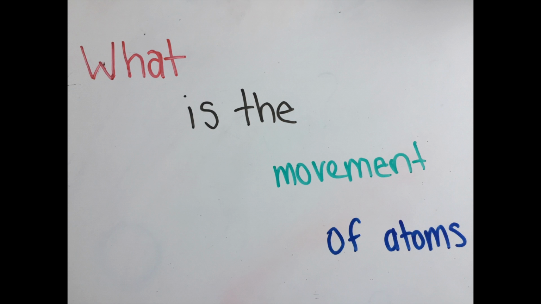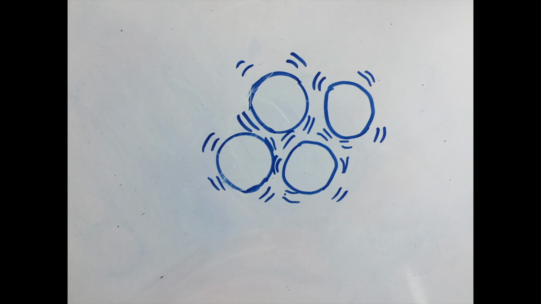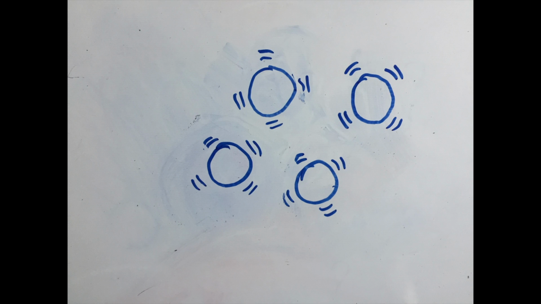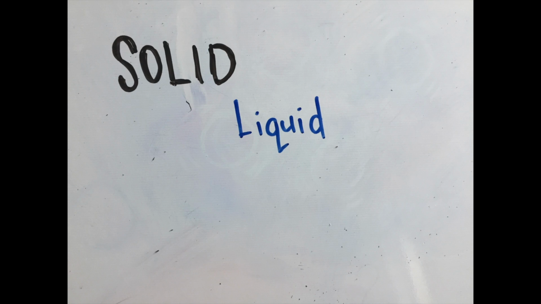What is the movement of atoms? What causes it? Well, the movement of atoms is caused by the heat that is added to a substance, which causes the molecules in an atom to vibrate faster. When atoms vibrate faster, the spacing between the atoms increases. The spacing between the particles determines the state of matter, whether it's a solid, liquid, or gas.